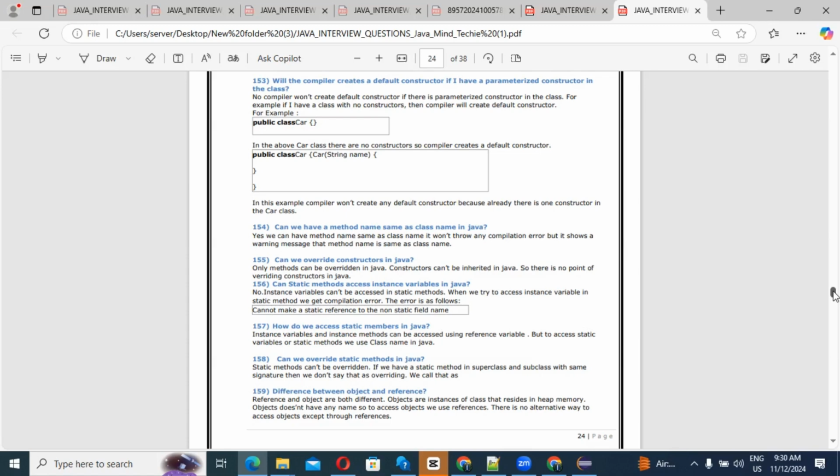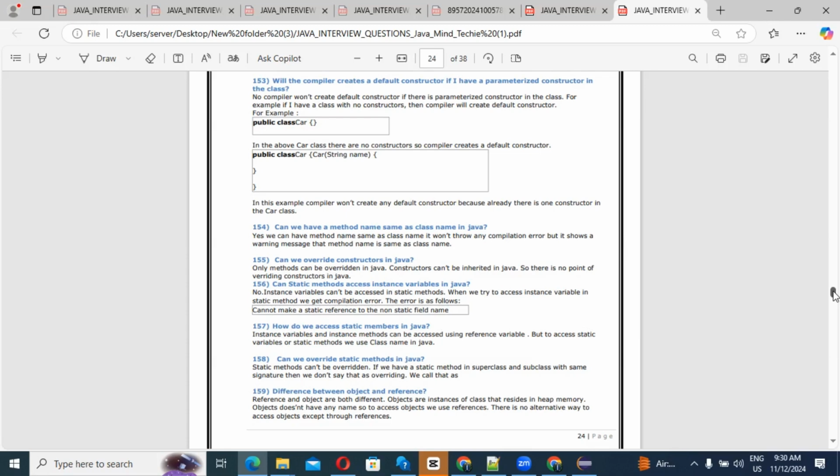Can we override a static method in Java? A static method can't be overridden. If we have a static method in the superclass and the subclass with the same signature, we don't say that is overriding; we call that method hiding.